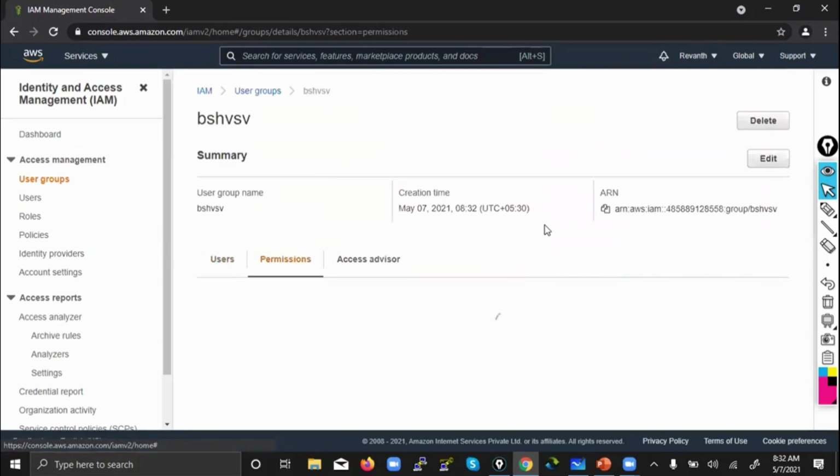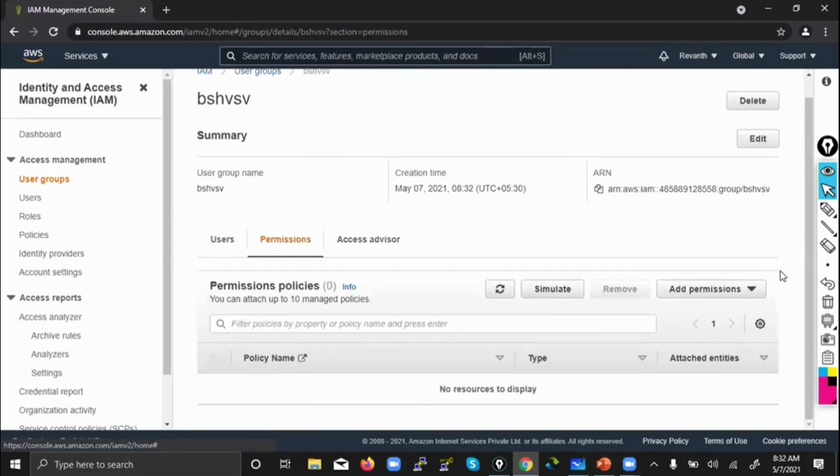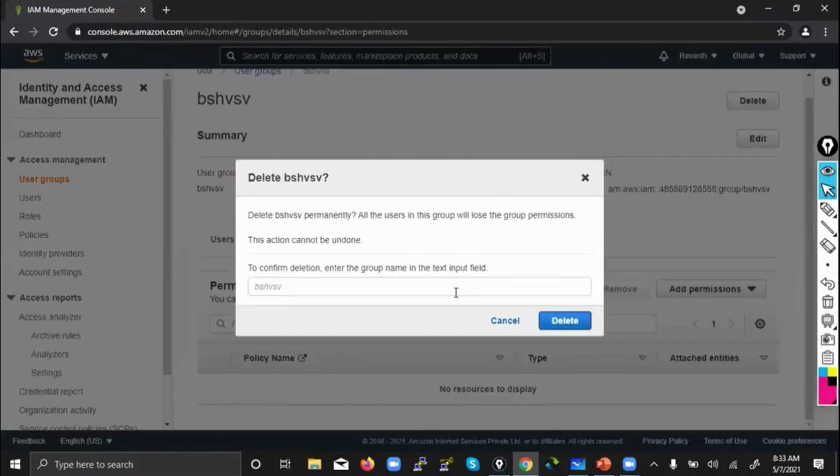Permissions. Add permissions. See, create inline policy. What type of policies will be covered in attached policies? Both custom and AWS managed. Since inline policy is not available in the main policy space, that's why they have given a separate option called create inline policy separately. That's the concept. The same thing is in the role also. You can see.